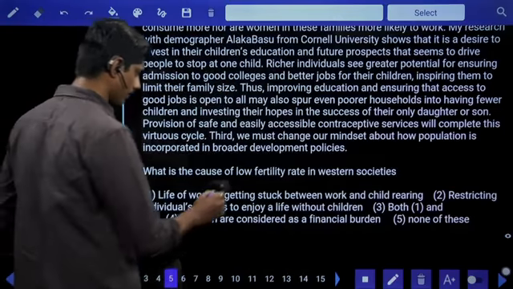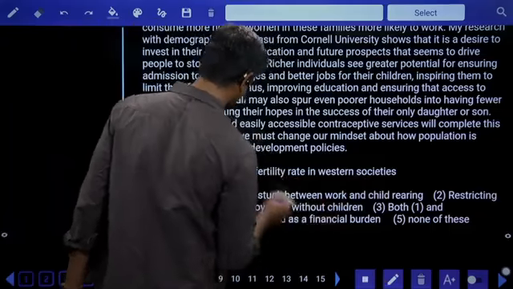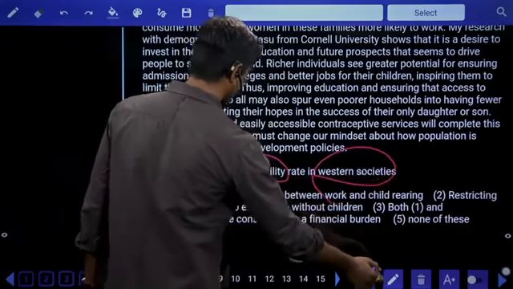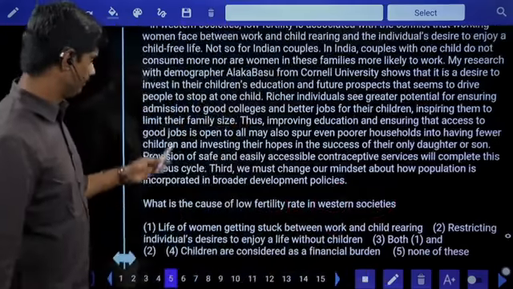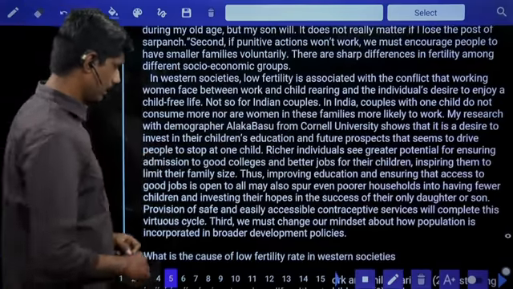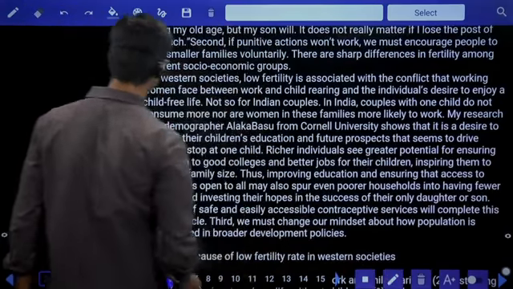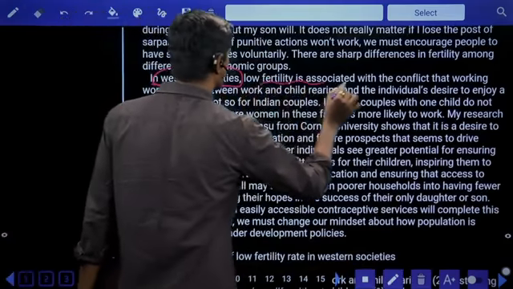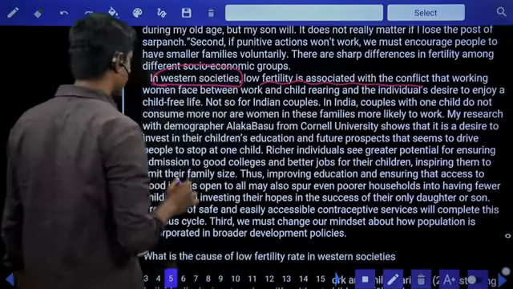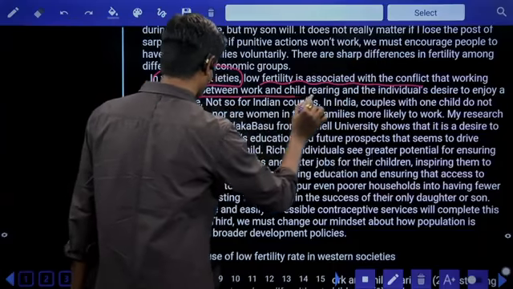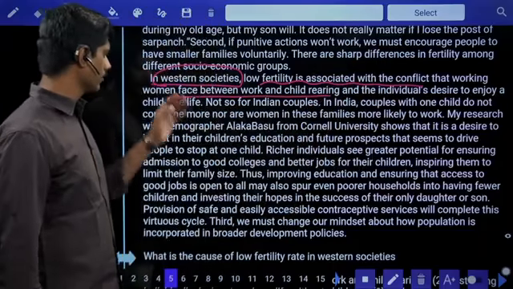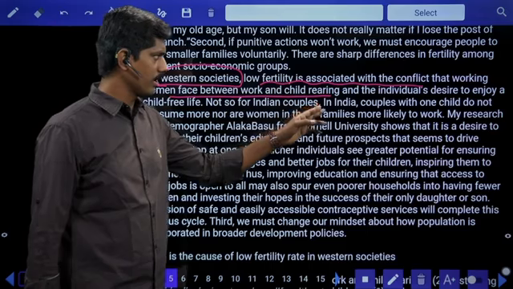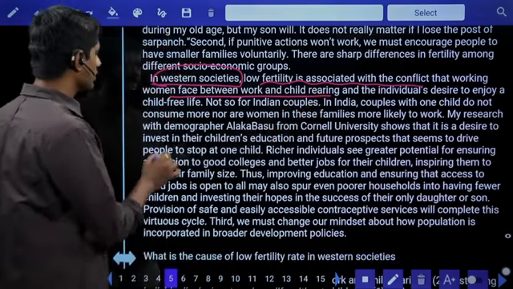What is the cause of low fertility rate in Western countries? In the last paragraph, it is mentioned at the beginning. In Western countries, low fertility rate is associated with the conflict that working women face between work and child rearing and the individual's desire to enjoy a child-free life.